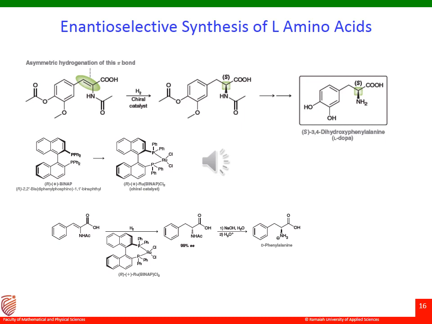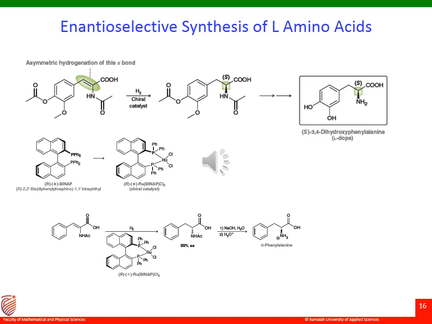Right. This technique employs a chiral catalyst and can be used to prepare amino acids with a very high enantioselectivity, that is, the percentage of EE will be very high. Thereby the process of resolution or resolving is avoided, which is cost consuming and time consuming as well, and you're involving a number of resolving agents also.